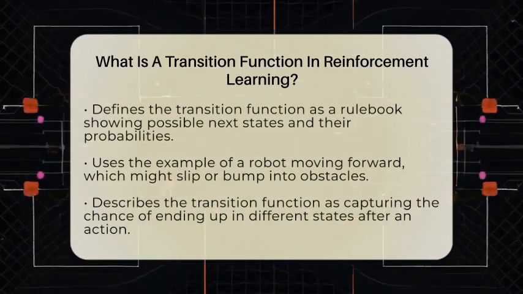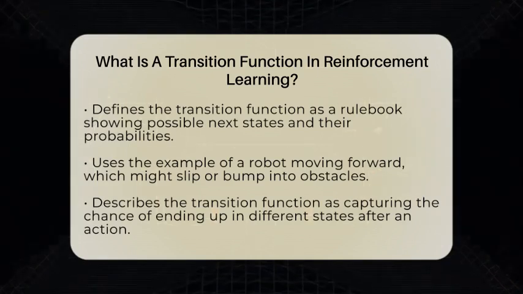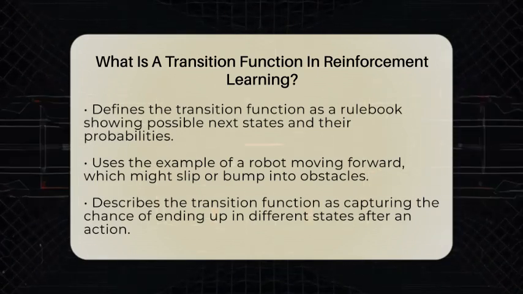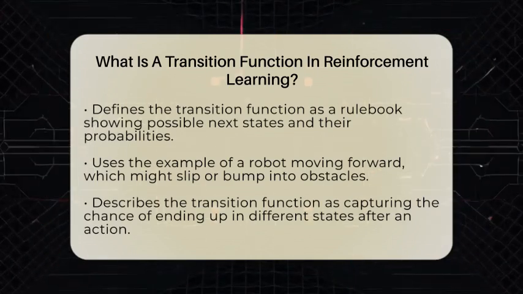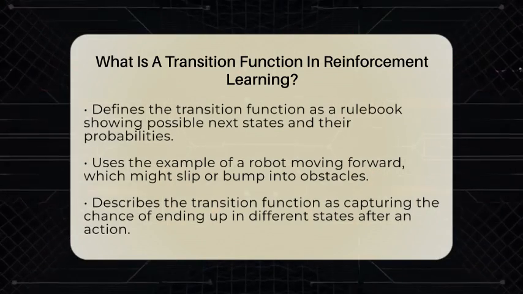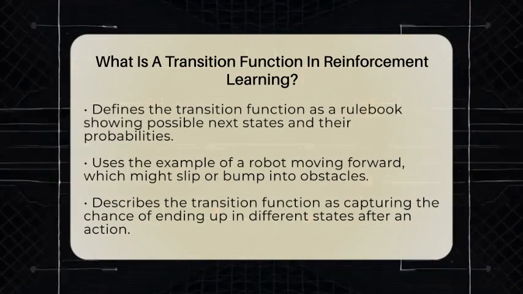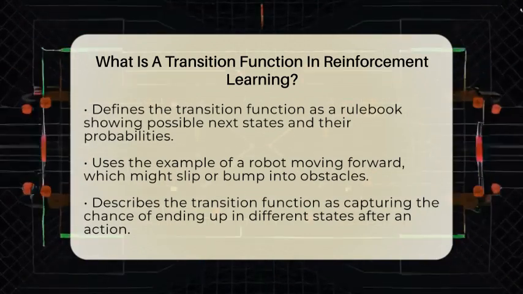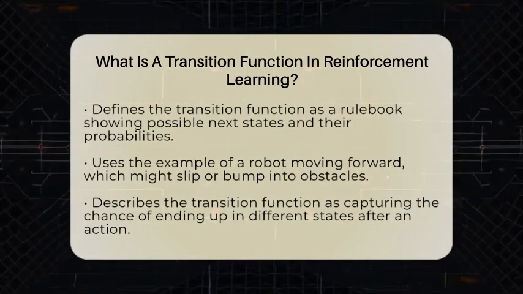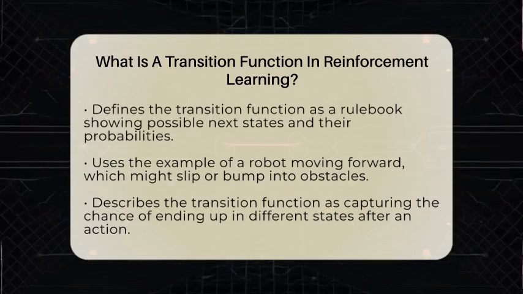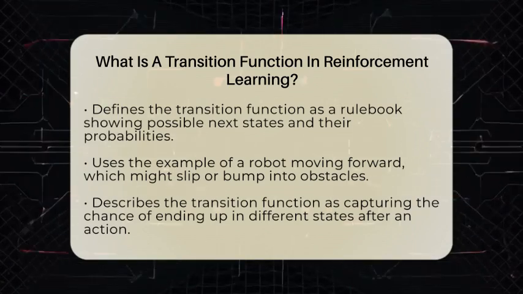For example, if you tell a robot to move forward, it might usually go straight ahead. But sometimes, it might slip or bump into something, ending up in a different spot. The transition function captures this uncertainty by giving probabilities for each possible next state. It's like rolling a die where each face has a different chance of landing face up.